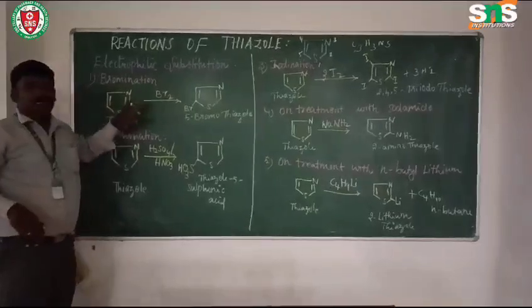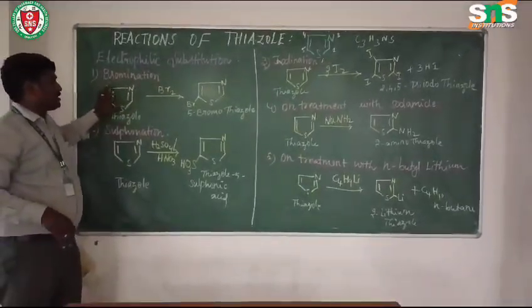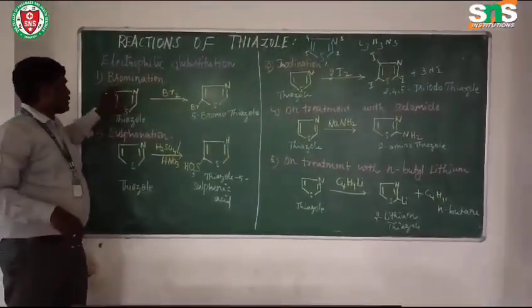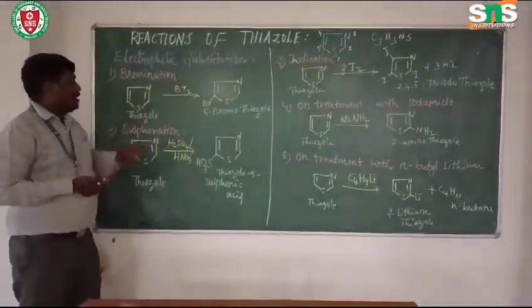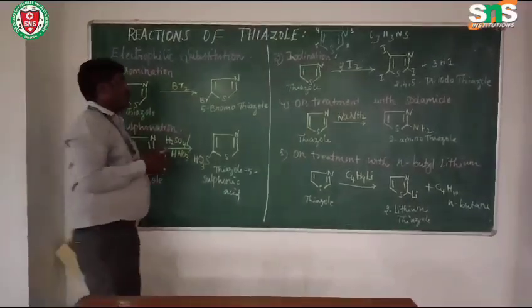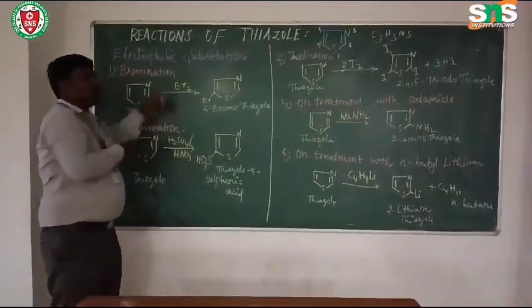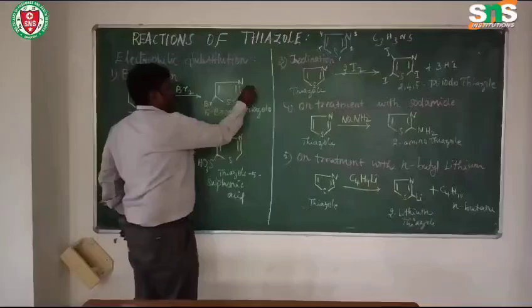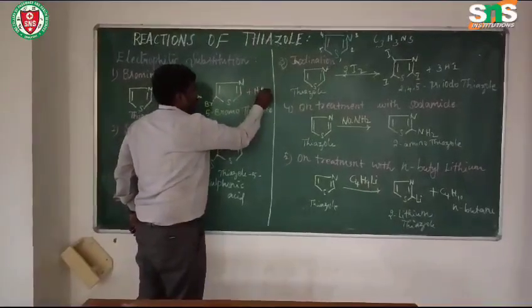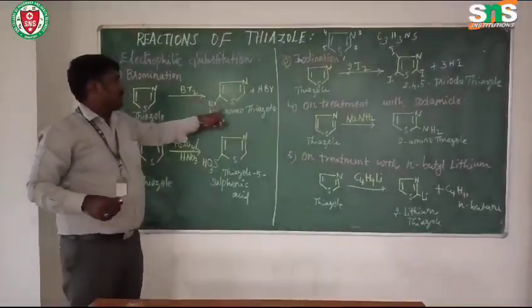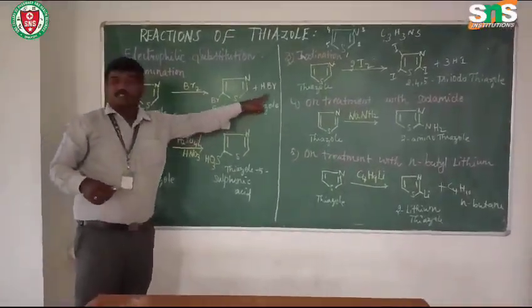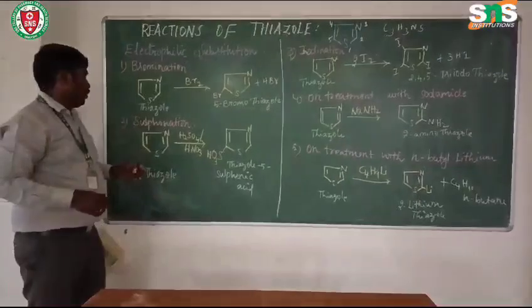Thiazole and bromination. On treatment with bromine, it will give 5-bromothiazole. That is the fifth position. Bromine will be added with the elimination of hydrogen bromide. So thiazole on bromination with bromine will give 5-bromothiazole with the elimination of hydrogen bromide.